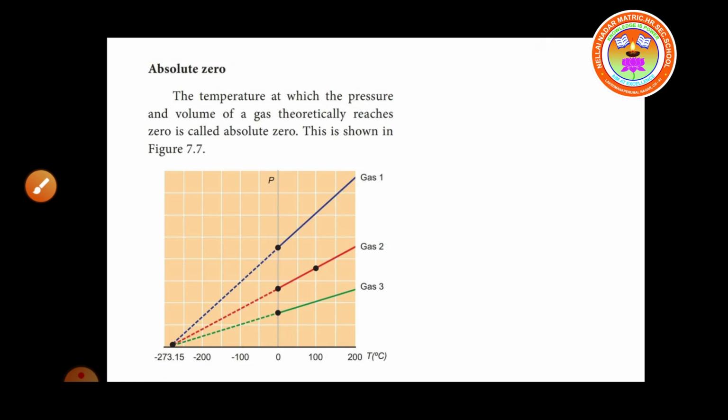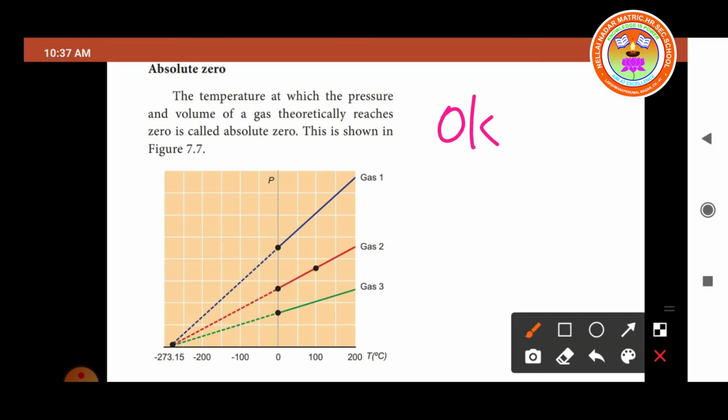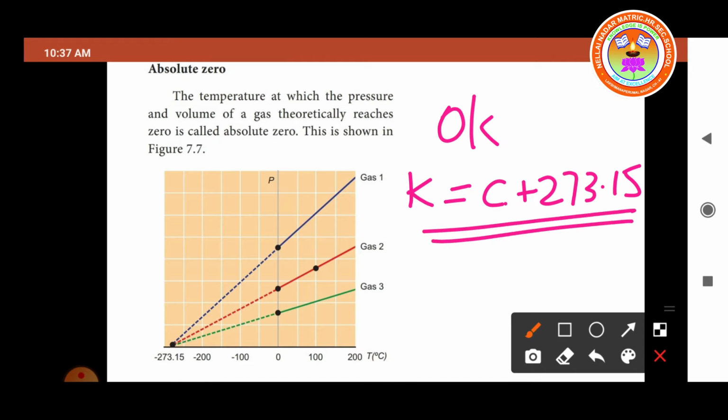Do you understand, children? Next we move on to the Kelvin scale, or the absolute scale. The Kelvin scale is known as the absolute scale. On this scale, 0 Kelvin represents absolute zero, the temperature at which the molecules of a substance have their lowest possible energy. This is called the absolute scale. Next, to convert the Celsius scale to the Kelvin scale, the Kelvin scale is denoted by the symbol K. K = C + 273.15.